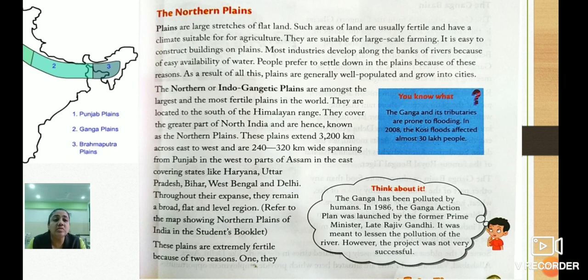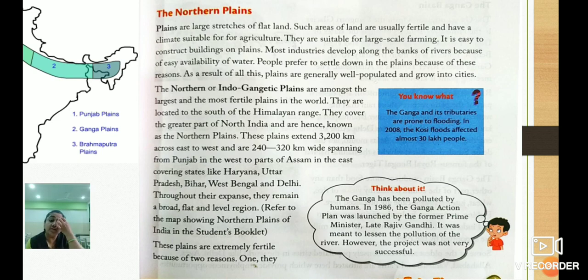People prefer to settle down in the plains because of these reasons. Climatic conditions are suitable, flat land, so that they can easily construct the buildings. Again, rivers are there, so the water will be available easily for us. So we human beings usually prefer to settle down in this region, isn't it? Plain region. As a result of all this, plains are generally well populated and grow into cities.